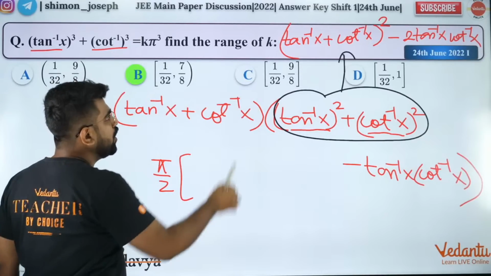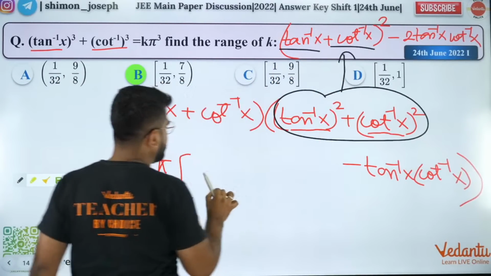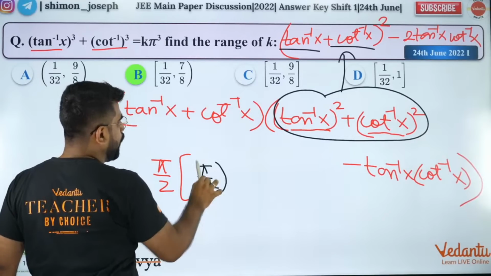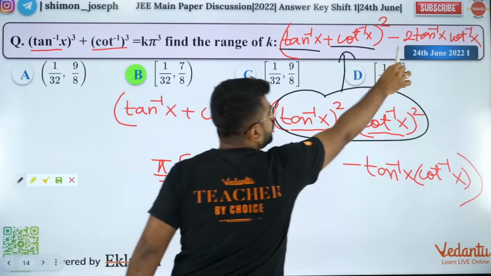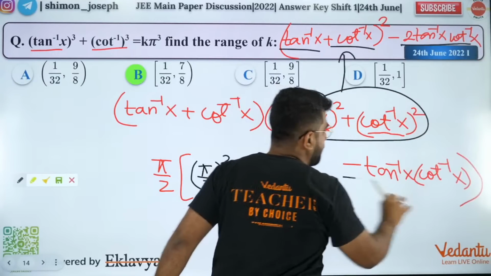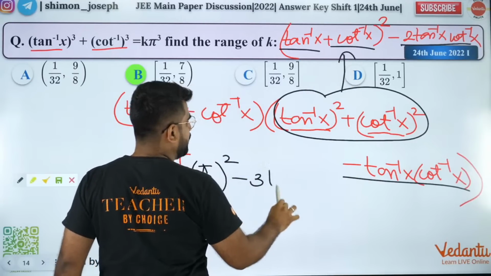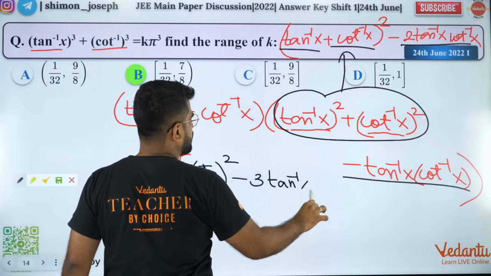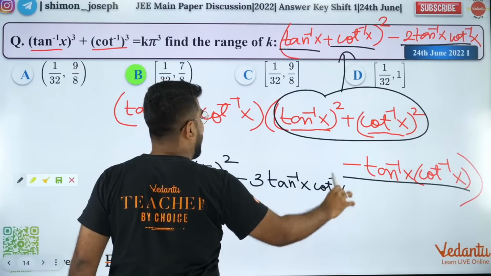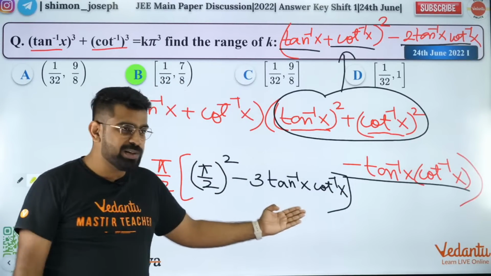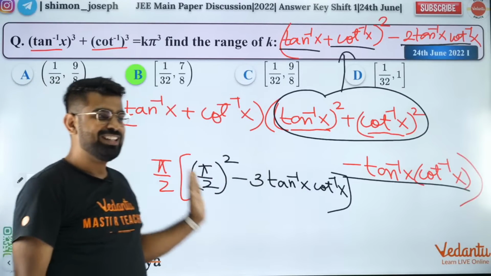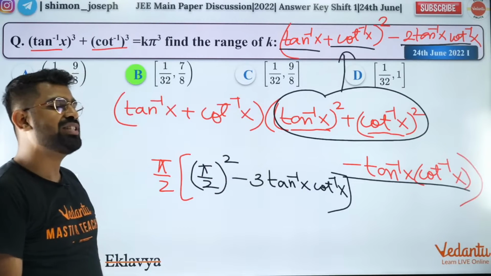What is tan inverse of x plus cot inverse of x? That is pi by 2 whole square minus 2 tan inverse of x cot inverse of x minus tan inverse of x cot inverse of x. So minus 2 minus 1 will become minus 3 tan inverse of x cot inverse of x. Wow, it became so simple, sir.